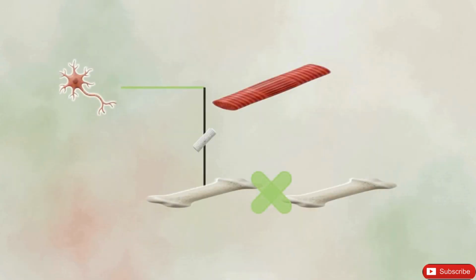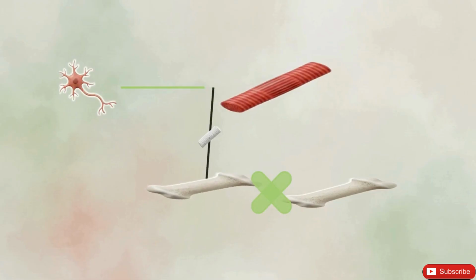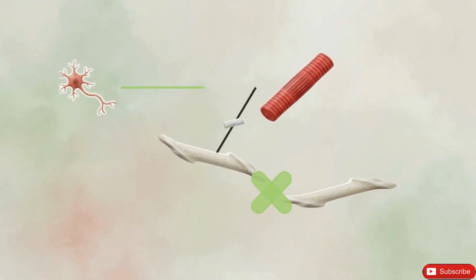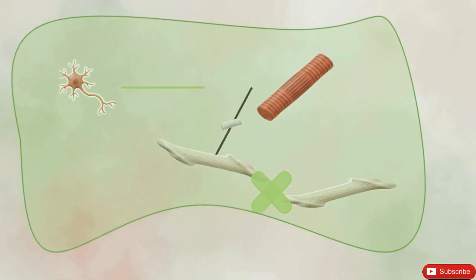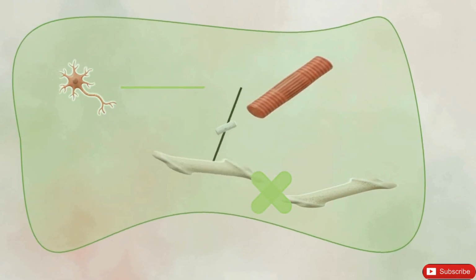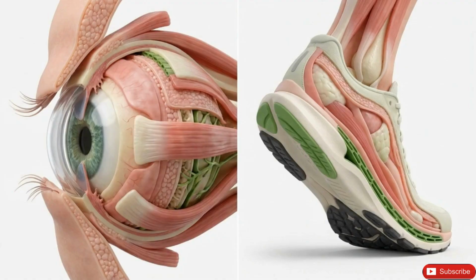Movement requires all 4 animal tissues working in unison. A signal travels down a neuron's axon, reaching a muscle fiber, causing contraction. This pulls a tendon attached to the skeleton, rotating a joint stabilized by ligaments. Meanwhile, epithelial tissue provides a protective, moving outer layer. Even a simple step or blink is impossible without this instantaneous teamwork between specialized cells.